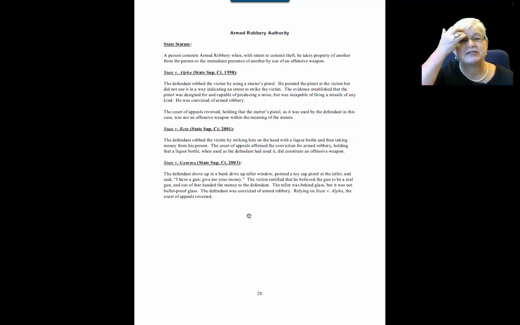Okay, so in State versus Alpha, we have someone who robbed a victim with a starter pistol. In State versus Beta, we have someone who hit the victim over the head with a liquor bottle. And in State versus Gamma, we have somebody who robbed a bank with a toy cap pistol.